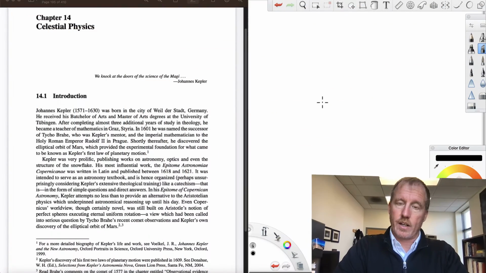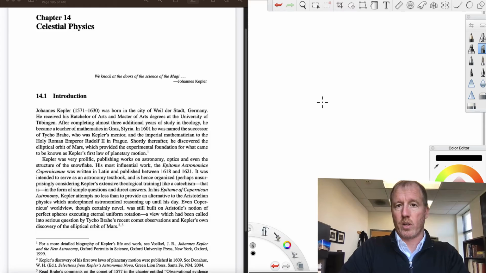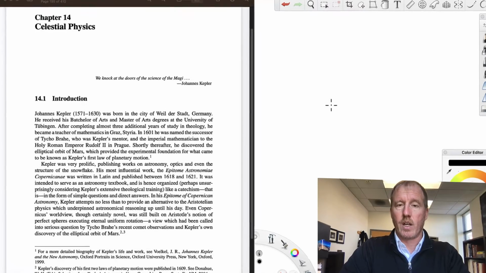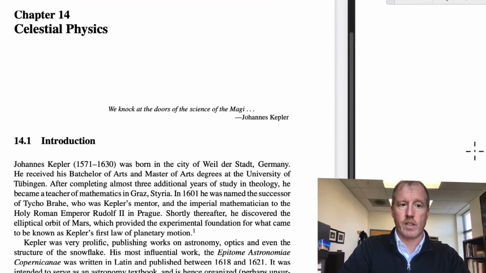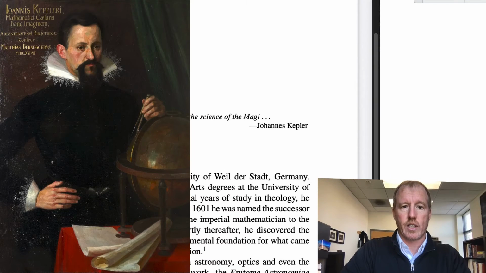We are starting into Chapter 14 in A Student's Guide Through the Great Physics Text, Volume 1. The chapter is titled Celestial Physics, and in this chapter we're going to be looking at the work of Johannes Kepler. Johannes Kepler was born in 1571 in the city of Wilderstadt, Germany.